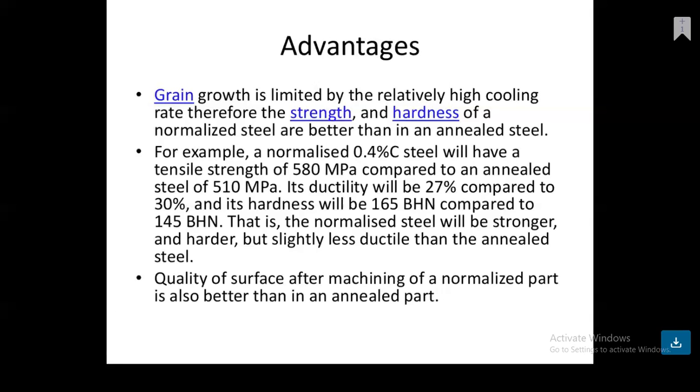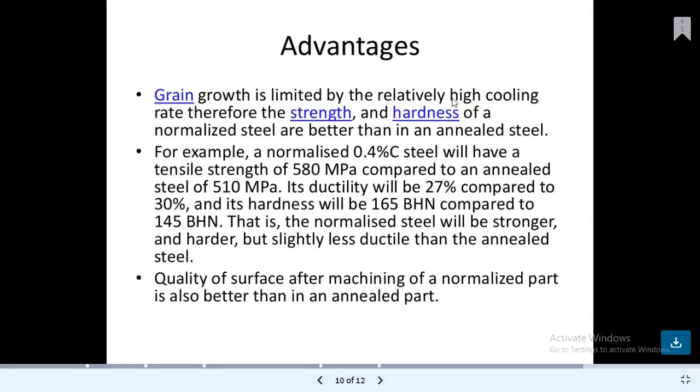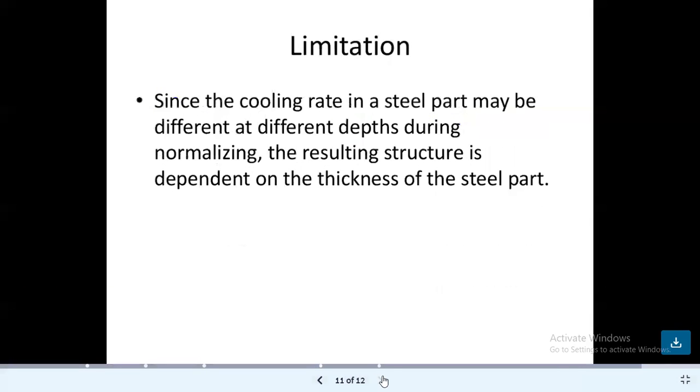That is, the normalized steel will be stronger and harder, but slightly less ductile than the annealed steel. Okay, so the normalized steel becomes the stronger material, and the annealed steel is less strong. The quality of surface after machining of a normalized part is also better than in an annealed part, because fine particles are present, so the surface is smoother compared to annealed parts.